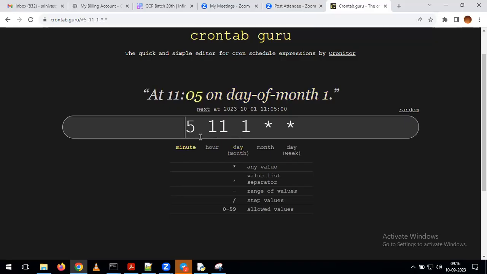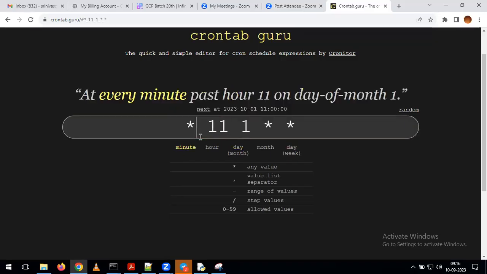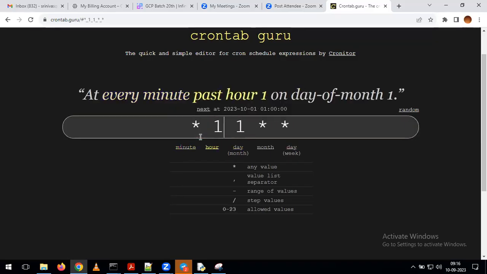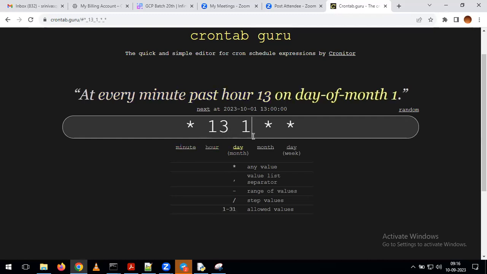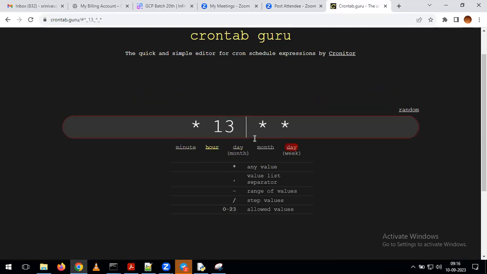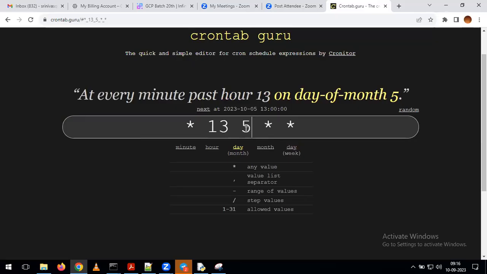Here, just give it as 13. And here, give it as every month, on the 5th day I want to trigger. So we are giving it as a 5. If I'm giving the 5, what's happening here? It is taking it as 10:05.